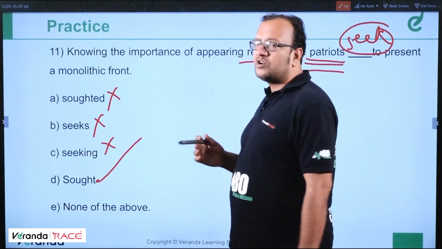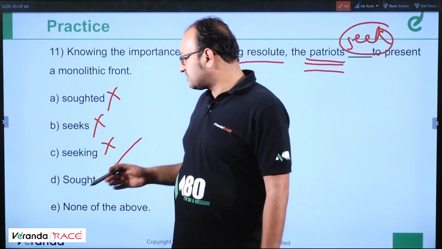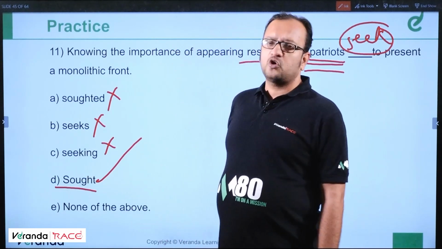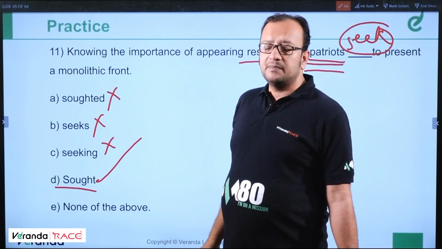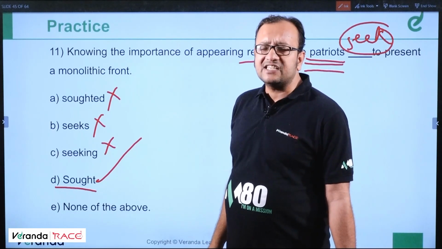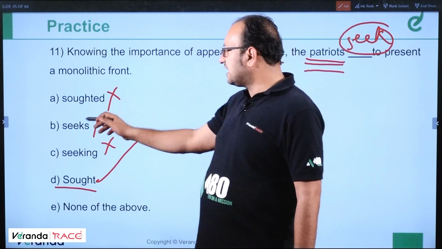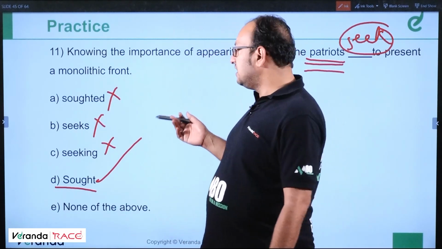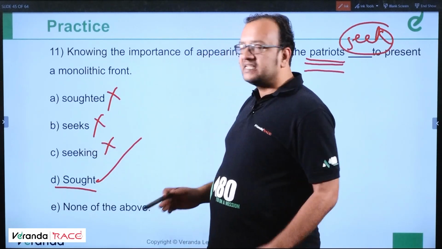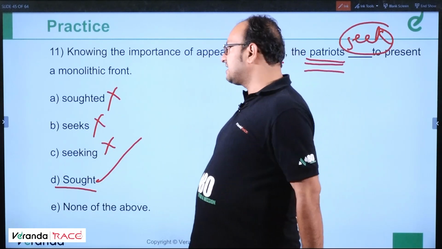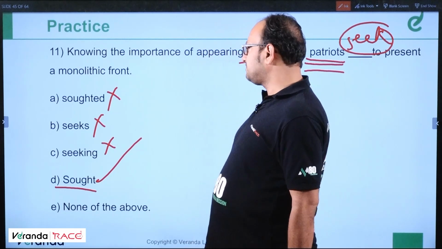Making it a general statement, but it's not a general statement, it has happened somewhere else. So we have written sought. Sought is the third form of simple past form of seek. Seek, sought, sought. S-O-U-G-H-T. Sorted is no form. Seeks is incorrect because its past tense is written. It should have been seek. Seeking is incorrect, structurally and syntactically incorrect. Next question.